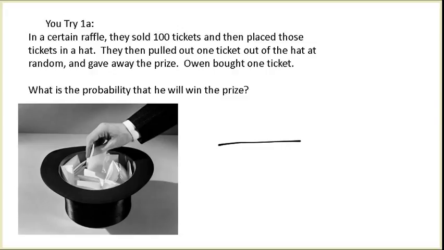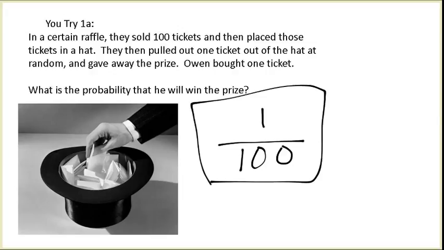So, there's 100 possible tickets. Owen's grabbing one of those. So out of all 100 that can be chosen, Owen only owns one of them. So Owen has a 1/100th chance of winning the prize.